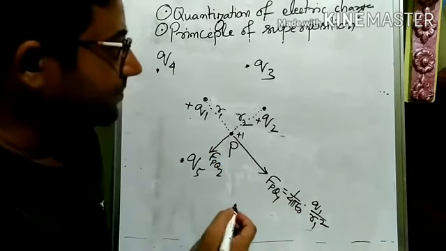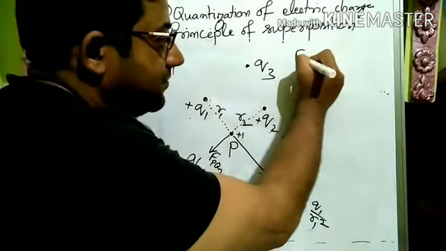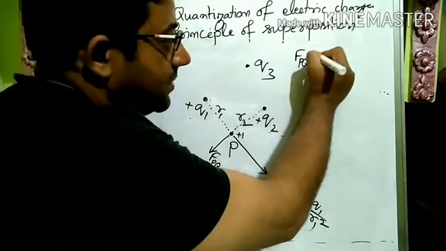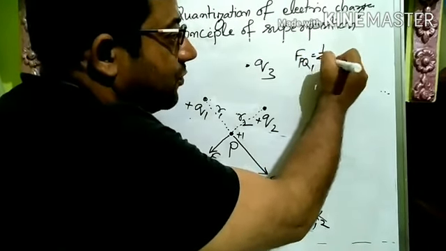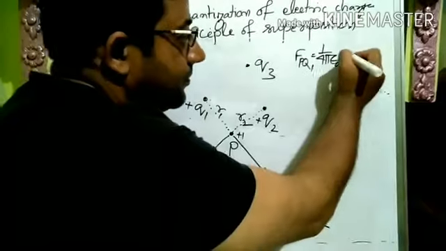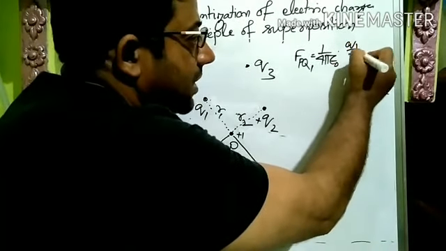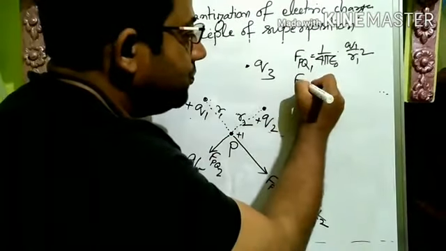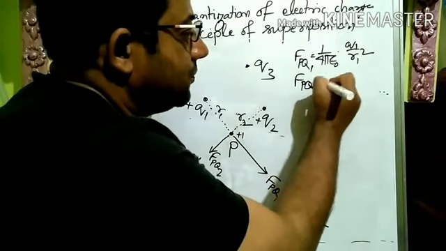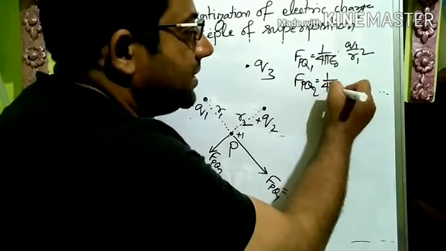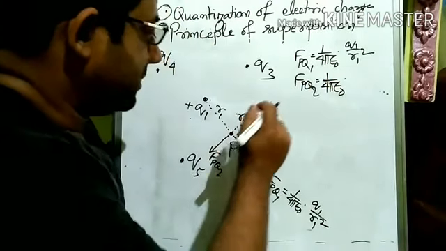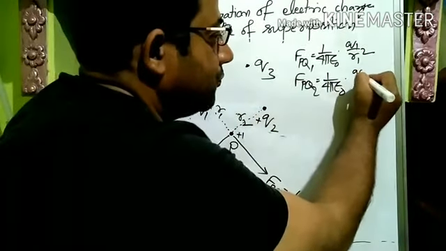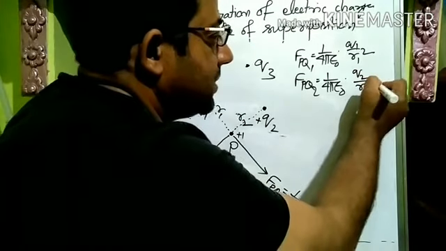So R2 square. So here, if I am writing, F on P due to Q1 is equal to 1 by 4 pi epsilon naught Q1 by R1 square. F on P due to Q2 is equal to 1 by 4 pi epsilon naught Q2 by R2 square.